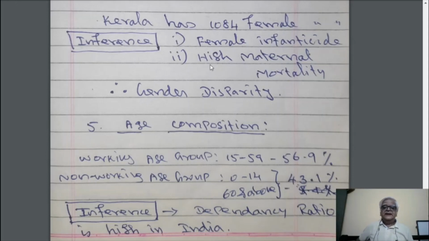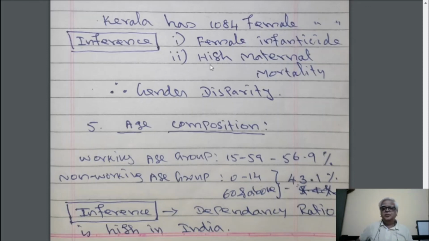Now, age composition shows the burden of non-working population on the working population. As per the census 2011, in the 15 to 59 age group, that is in the working age group, we have got 56.9% population.